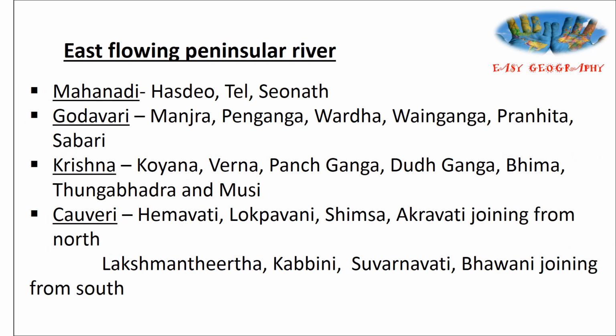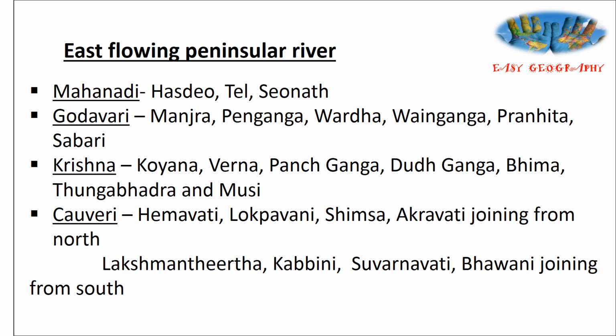Tributaries of peninsular rivers. Firstly, east flowing rivers. East flowing rivers are Mahanadi, Godavari, Krishna and Kaveri. These flow to the Bay of Bengal. Tributaries of Mahanadi: Hasdeo, Tel and Sionad. Godavari: Manchra, Penganga, Varda, Venganga, Pranhida and Shabari.